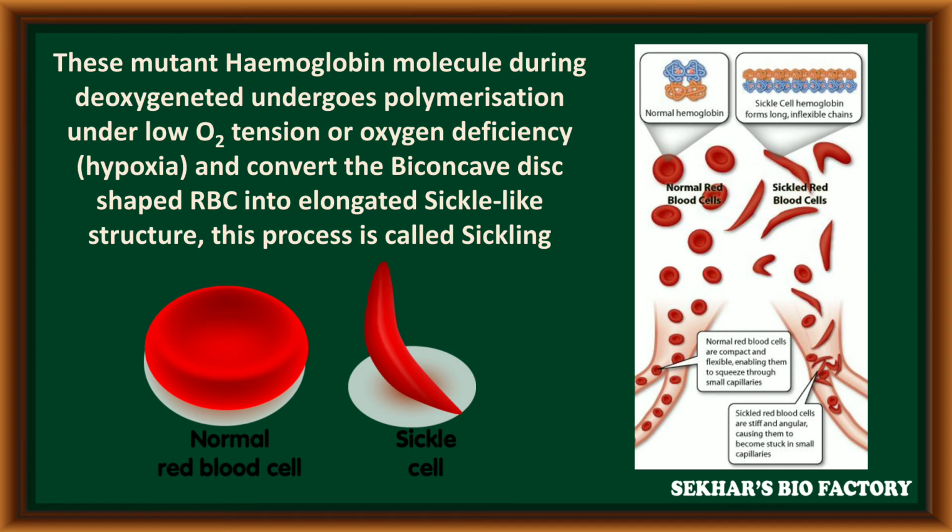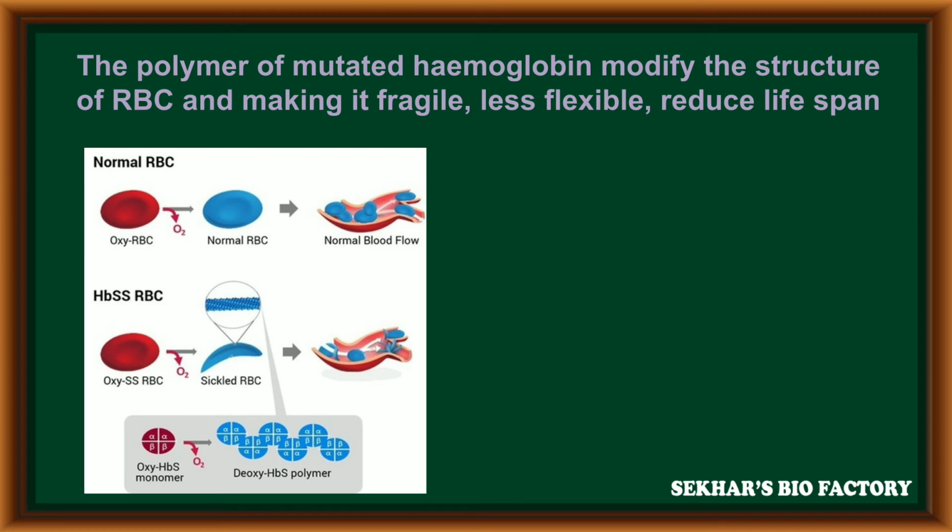So the normal shape of RBC is biconcave, but due to mutated hemoglobin, when this mutated hemoglobin undergoes polymerization, at this time the biconcave RBC becomes an elongated sickle shape. That process is called sickling.